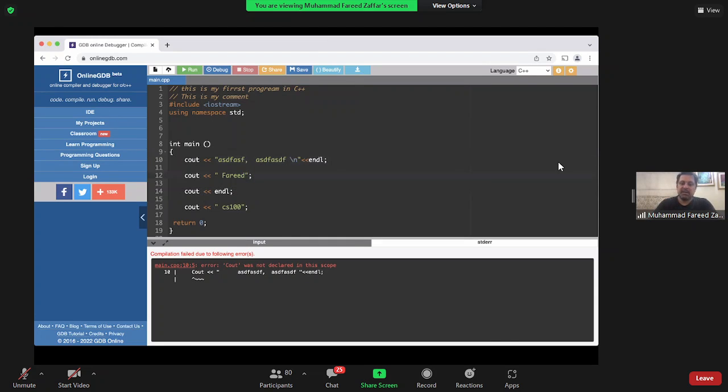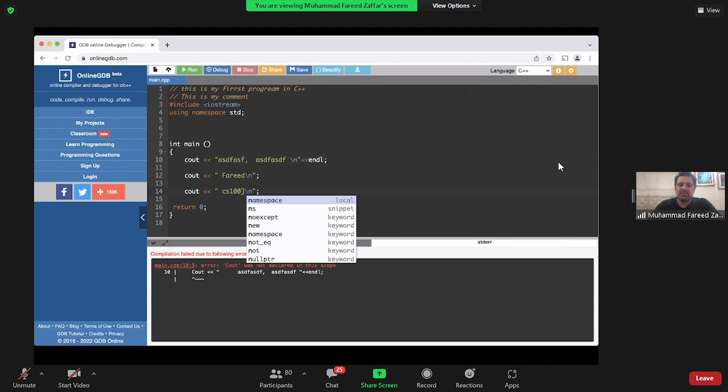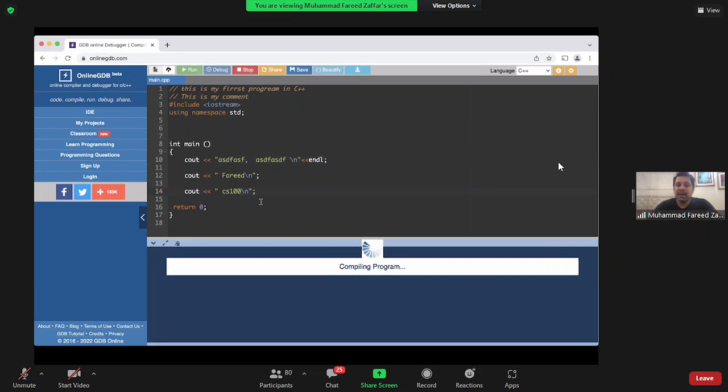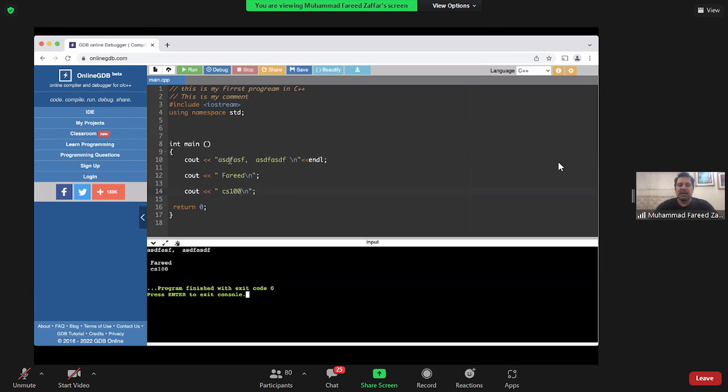So if I say \n is the exact same thing. All three of these strings will be now printed on a different line. So if I compile this, पहली line पे वो ये print करेगा, अगली line पे फिर ये print करेगा, अगली line पे CS100 print करेगा. This is just a way of formatting the screen.